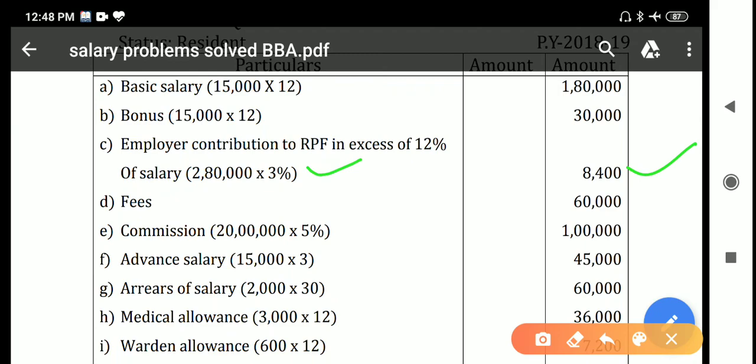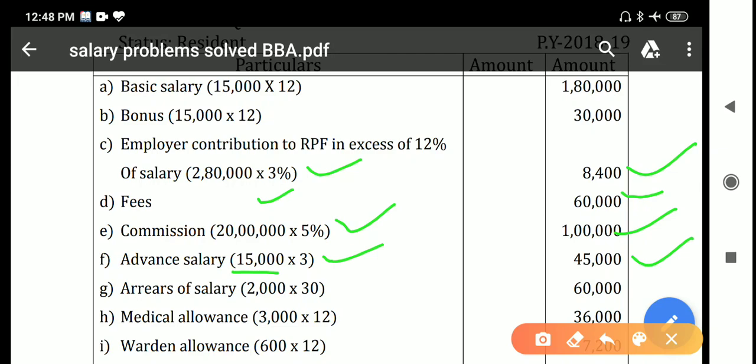And next, fees. Fees is fully taxable. The lump sum amount given is 60,000, fully taxable. Next, commission. Based on 20 lakhs of sales target, 5% is commission. 20 lakhs is the sales, 5% is the commission rate, so 20 lakhs into 5% gives 1 lakh as the commission amount. Advance salary is also fully taxable. It is equal to 3 months of basic salary at 15,000 per month, so 15,000 into 3 is 45,000.